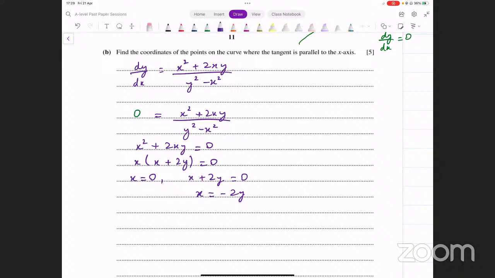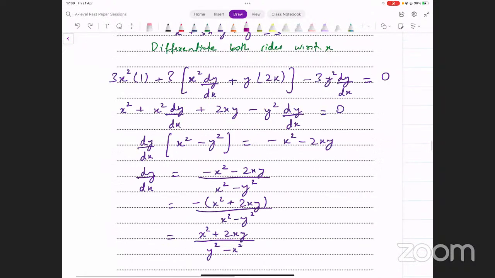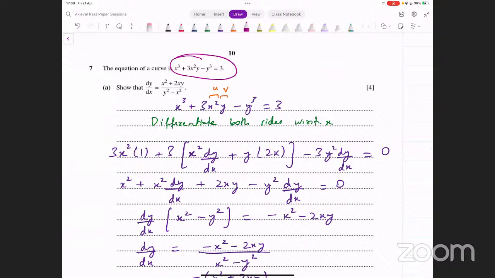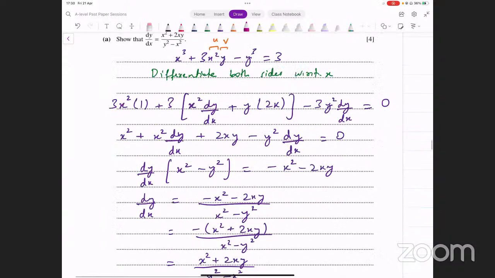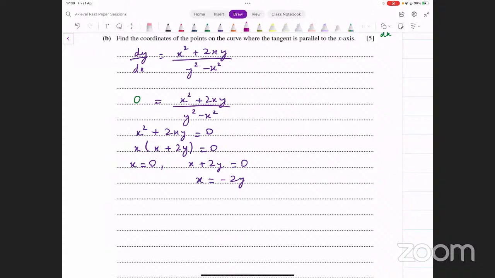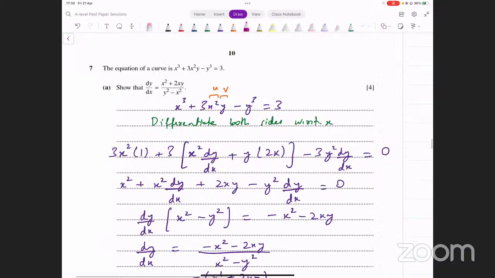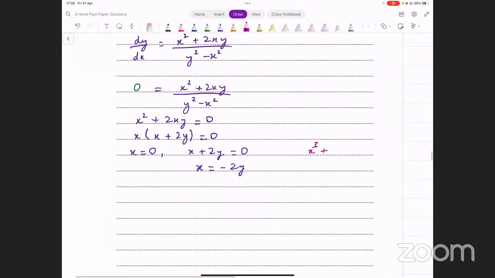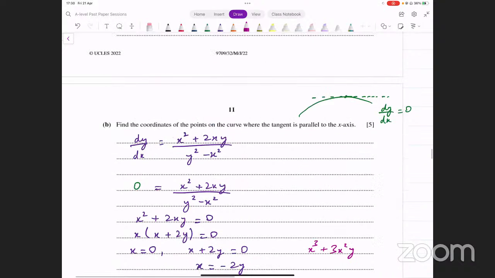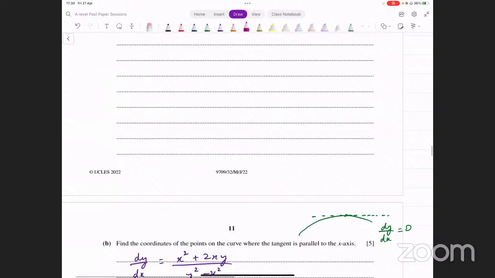Now what about the corresponding values for y? Where do we get those from? Now remember, एक तो आपके पास x और y का ये रिलेशनशिप आ गया. अब ये जो पॉइंट आप फाइंड कर रहे हैं ये कर्व के ऊपर लाइ करता है ना, तो this point also should satisfy the equation of the curve. This equation of the curve that we're given, तो उस कर्व को भी ये पॉइंट सैटिस्फाई करना चाहिए. अगर हम वो कर्व इक्वेशन यहाँ पे लिखें, that's x cube minus plus 3x square y minus y cube equals 3.